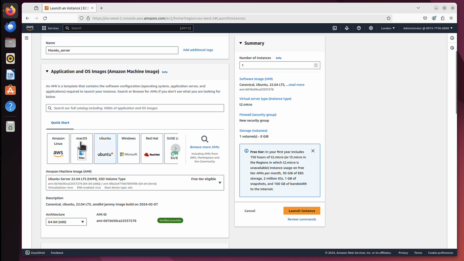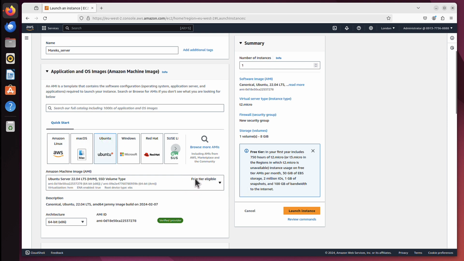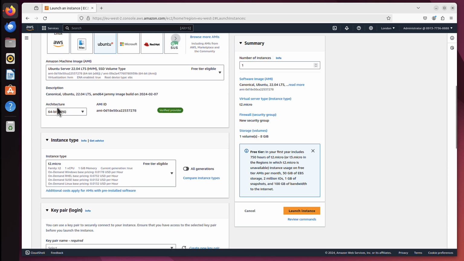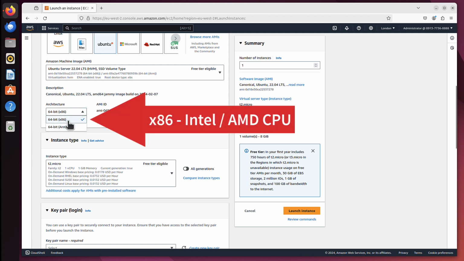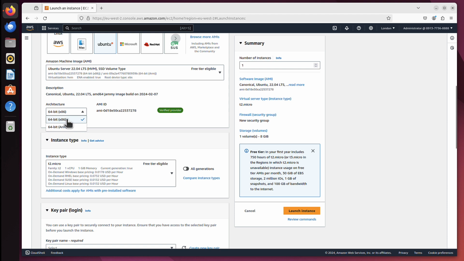What's important about Ubuntu or Amazon Linux, you can see it's free tier eligible, and I will talk about it in a minute. But for now, maybe I will switch to Ubuntu, which is also free tier eligible. But that's fine for now, we'll get back to it. So I scroll down, here I can choose the architecture of my processor. It's x86, usually Intel or AMD, or ARM. AWS has their own processors, called Gravitons, so you can use that if you want. But I will just stick to the x86.